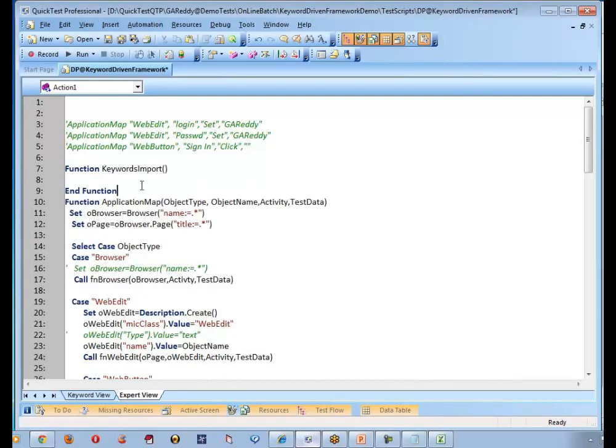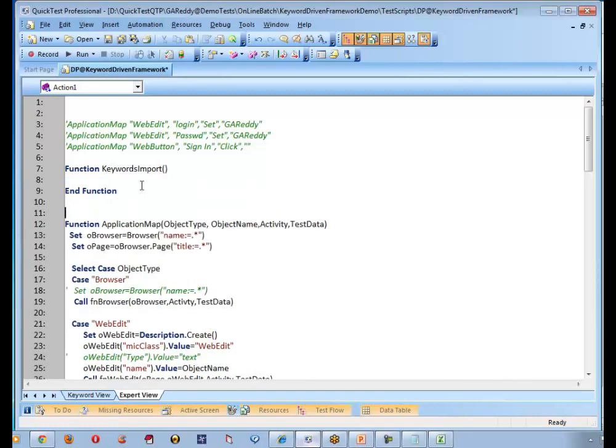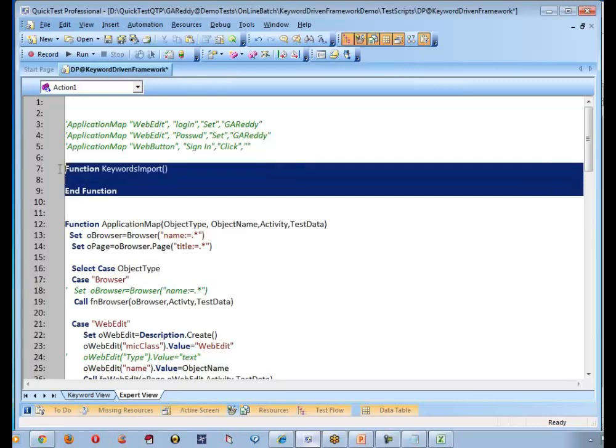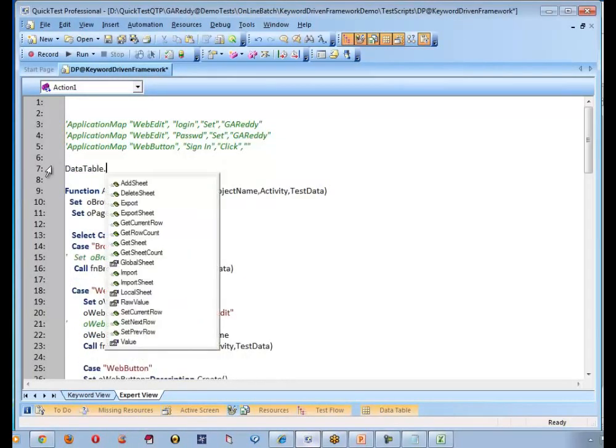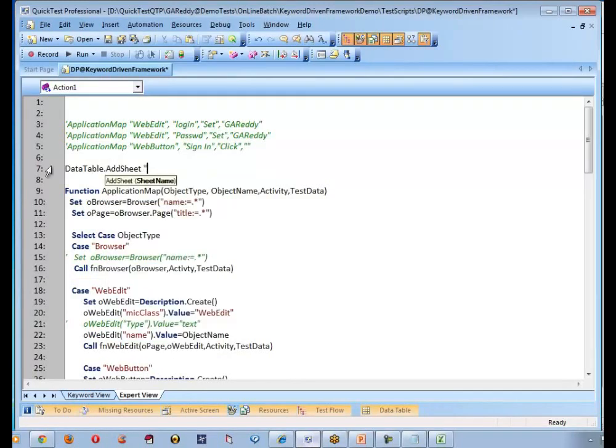What is the meaning of this? You're importing the keywords Excel sheet. Very good. So let me do the code and then let us convert that into a function. So data table dot add sheet. Let me say my sheet is called DT keywords. What is the DT? DT stands for data table.